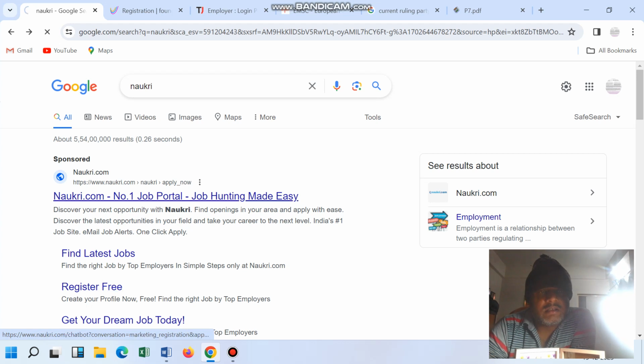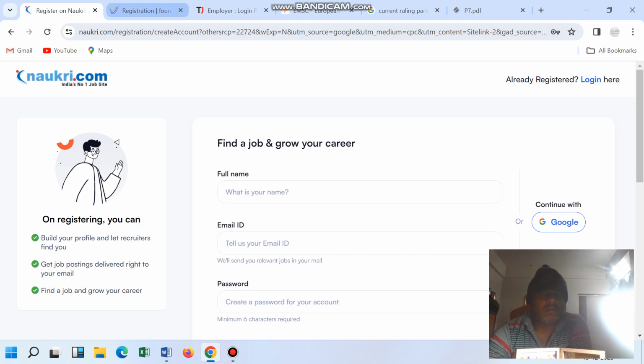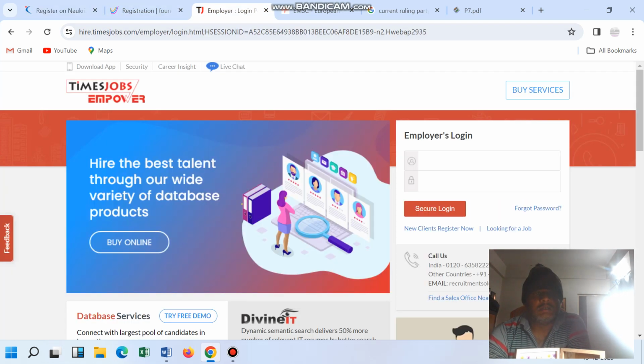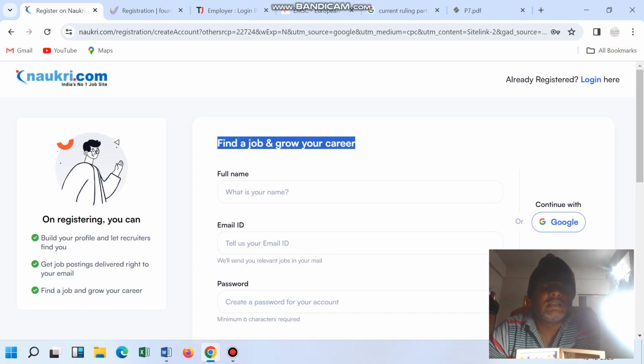You can see these portals, naukri.com, Monster, Times of India. These all portals are there. My email address is there, and my ID has existed since 2002. This is that portal where my ID was existing. I am the customer of Naukri.com since 2002.